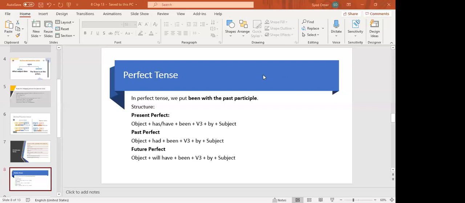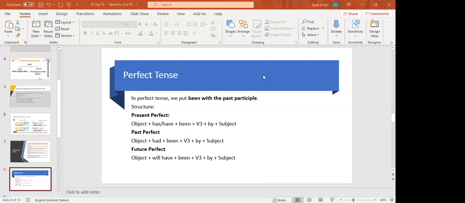Yes, Fatima? Teacher, what Iman told did not have will have been. No, beta. It's simple future tense. If it is will have in the active voice, then it will be will have been in the passive voice. So it was simple future tense. She will write an assignment. If I ask, she will have written an assignment, then you will say an assignment will have been written by her. It's extremely important that you identify the tense. When you identify the tense, it becomes easy for you to change it into passive voice.